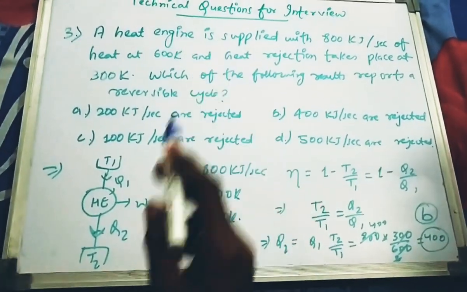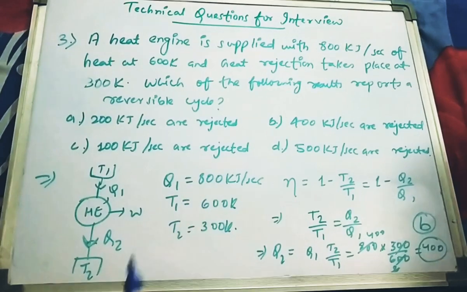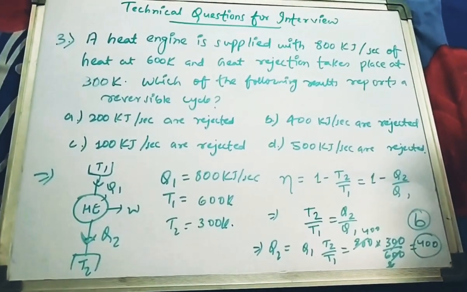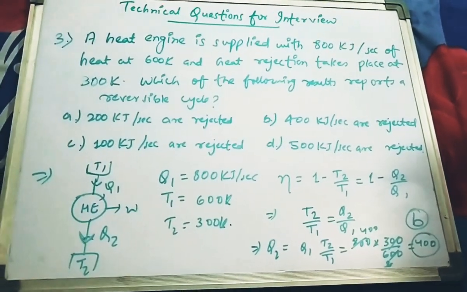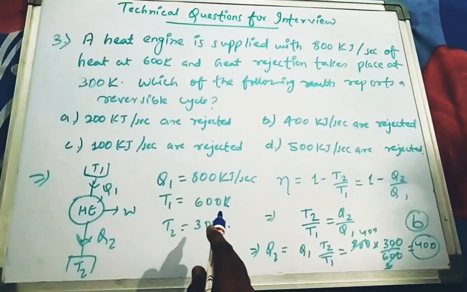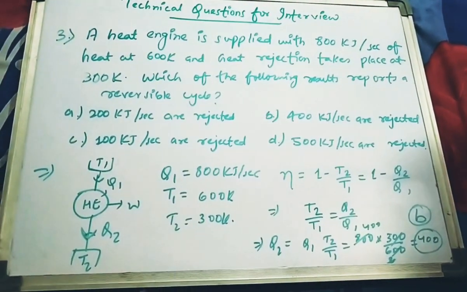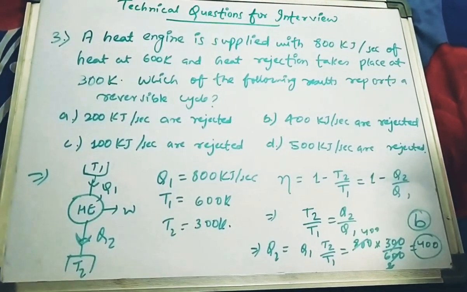According to the question, the heat supplied Q1 is 800 kilojoule per second, the temperature of the source T1 is 600 Kelvin, and the heat rejection takes place at 300 Kelvin, the sink temperature, which we indicate as T2.